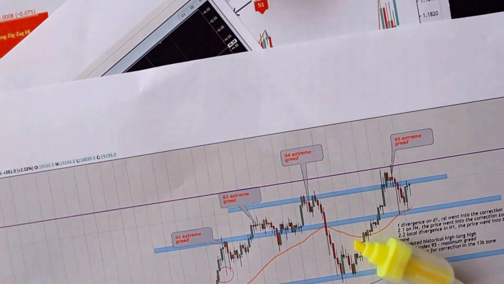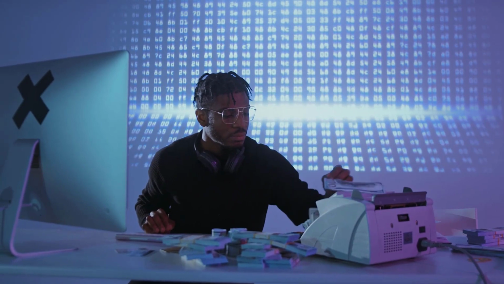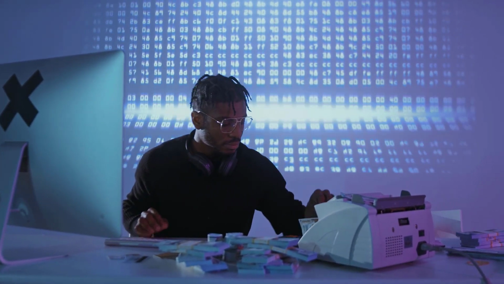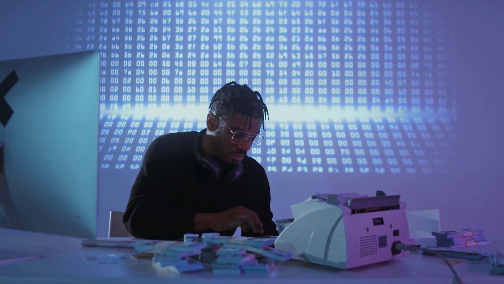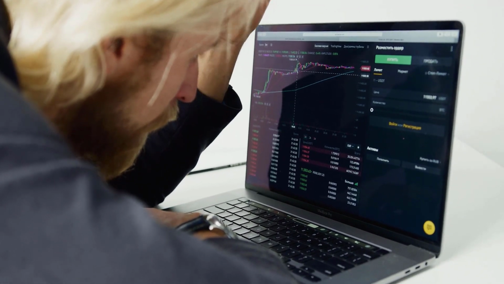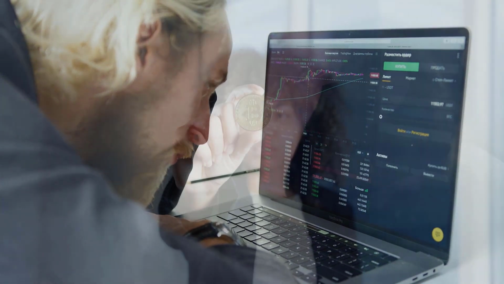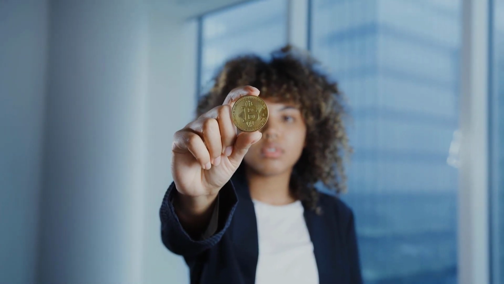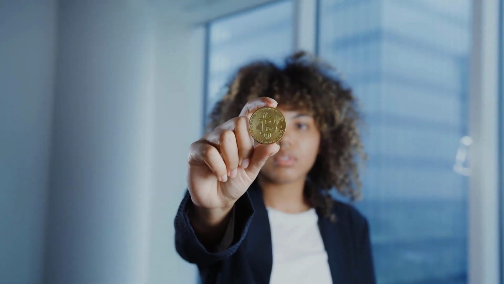Aave price prediction for October 2025. Starting price at $202. High price $250, while low price $202. The average for the month $222. Aave price figure toward the month's end $234, change for October 15.8%.